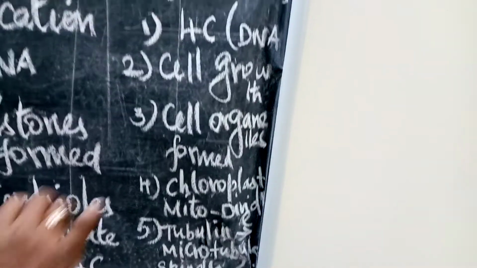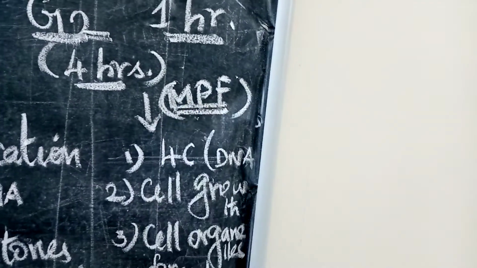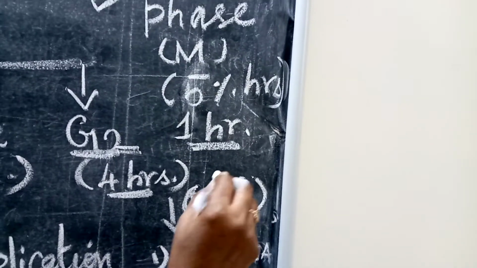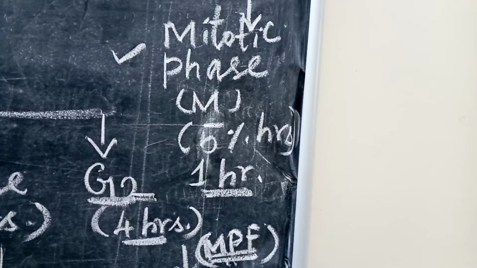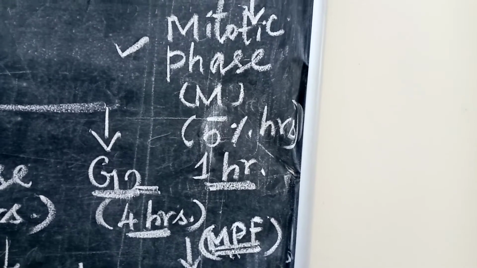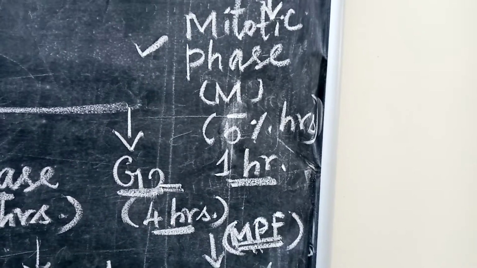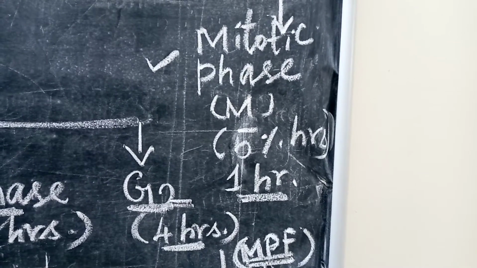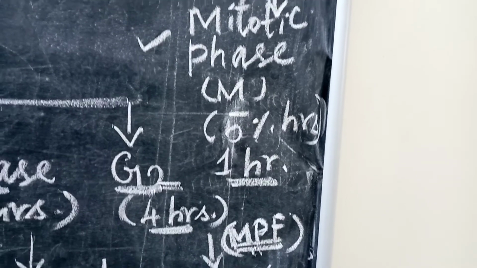And apart from that, one more very important protein is maturation promoting factor, MPF. This protein is used to condense the interphase chromosomes, and only then can the chromosomes enter into the mitotic phase. During this preparatory phase, whatever contents the mitotic phase needs will be formed, and then very easily, with the help of maturation promoting factor, these chromosomes enter into the mitotic phase.